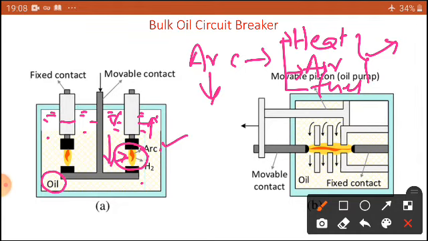Here there is no air present inside. I am going to use puffing with my oil. At the same time, whatever temperature is present in the arc is absorbed by my oil particles, so the arc temperature decreases. We require a minimum temperature, heat is required, to sustain the arc.